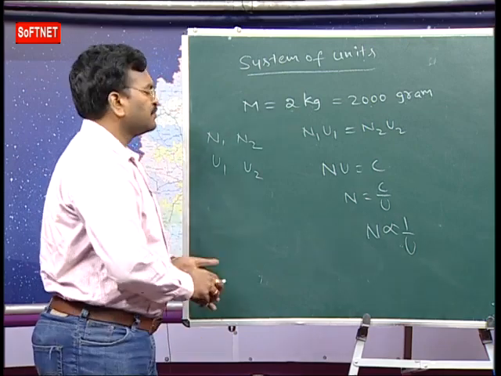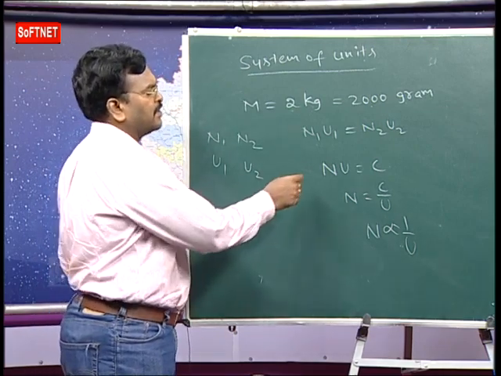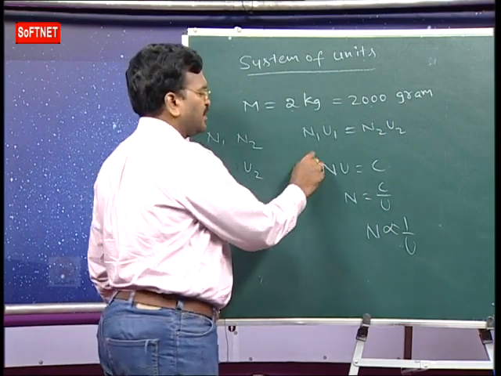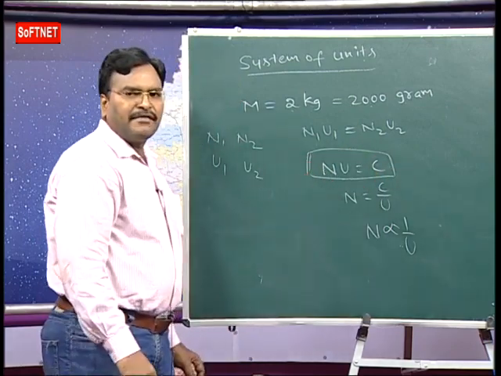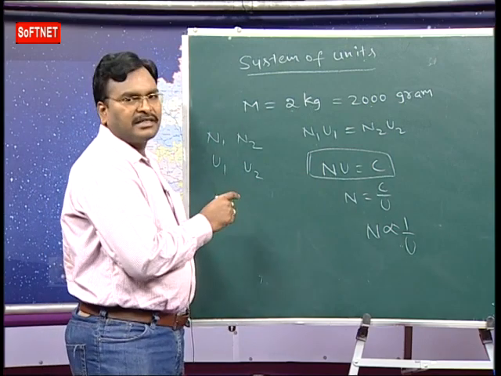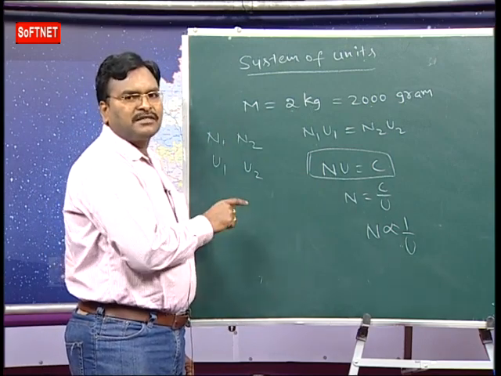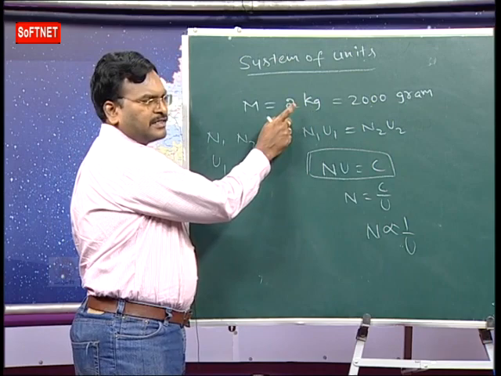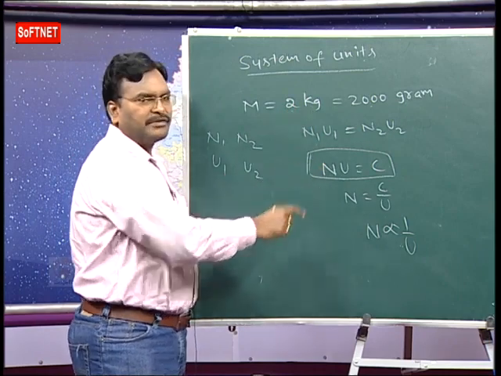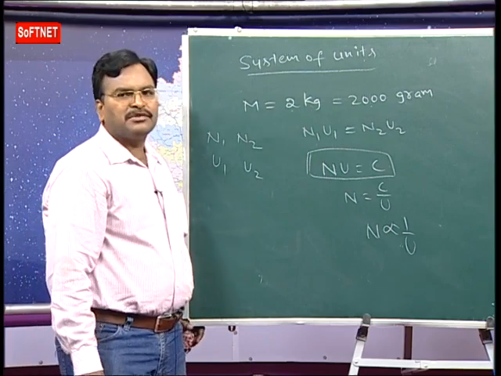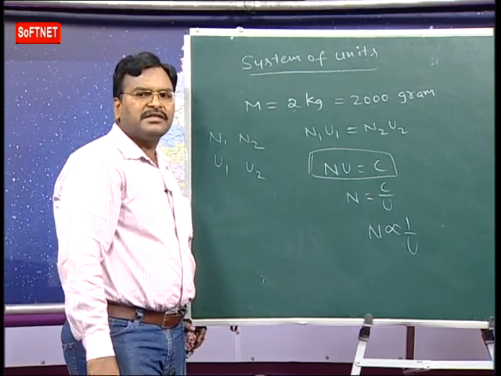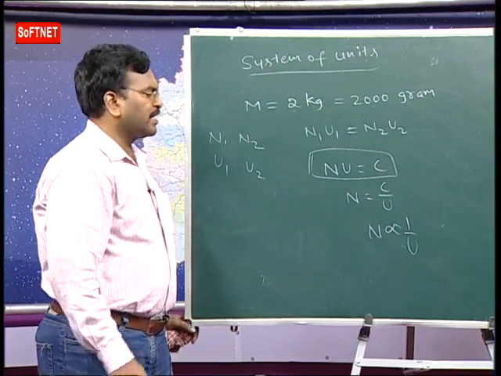And also, depending on this, we have problems also. nu is equal to constant. Every measurement consists of two parts. One is the unit, other one is the numerical value. So what is the relation between unit and numerical value? Numerical value is inversely proportional to unit, like that.